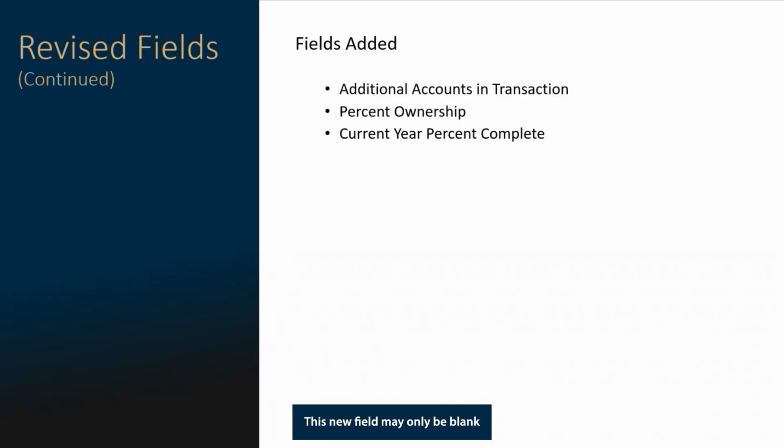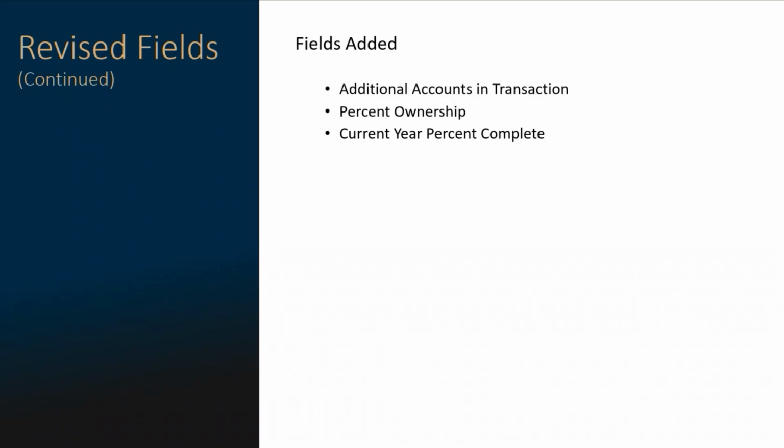This new field may only be blank if the multiple account code field is N, indicating there are no additional accounts involved in the transfer. There will be a dependency check as outlined in Appendix 2. The additional accounts in the transaction field assist PTAD in identifying all accounts involved in a specific sale or transfer.